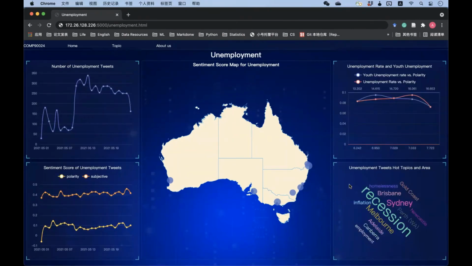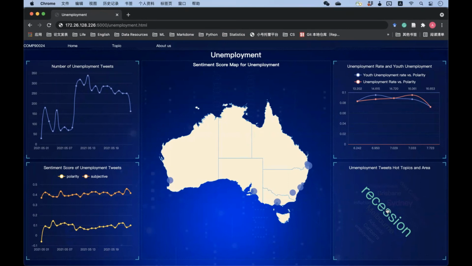In this scenario, we are studying unemployment. We found that the most popular mentioned related word is recession. Other words such as inflation and employment reveal popular keywords in this topic across Australia.